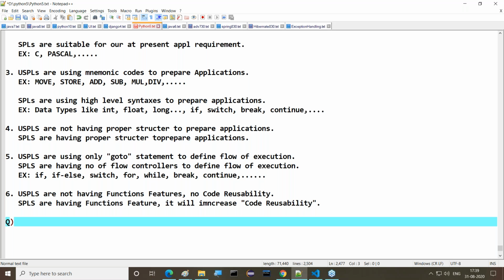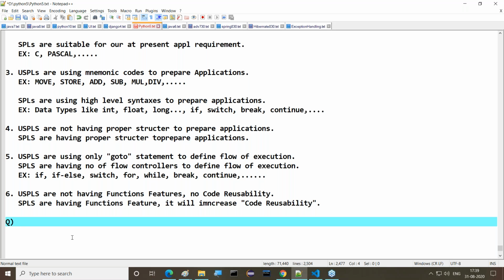I'm sure structured programming languages are suitable, not unstructured programming languages.